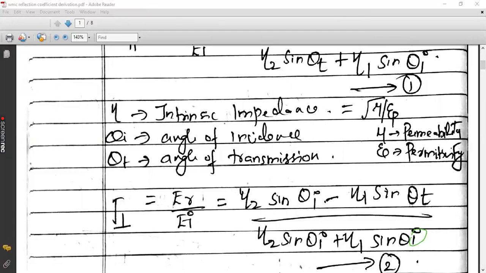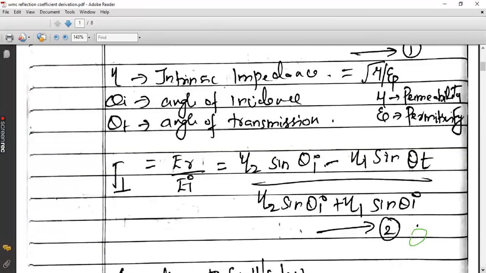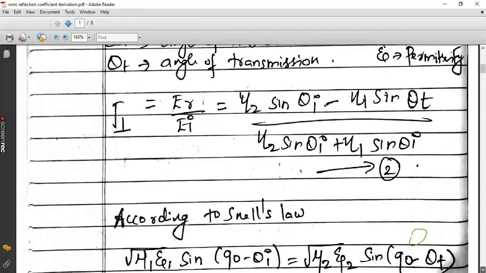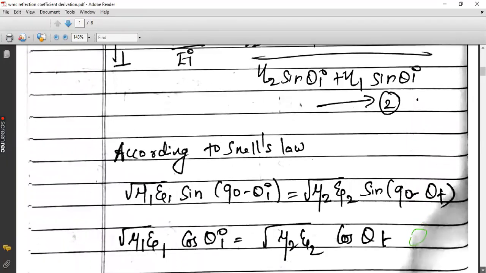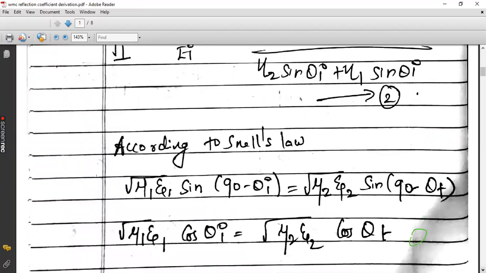Now we are going to rearrange these two equations in terms of theta I alone, and we need to discard theta t. For this, we'll be using Snell's law. We will revisit those two equations later, and now we will switch to Snell's law, because from Snell's law only we are going to rearrange 1 and 2. You know Snell's law. What is the basic definition of Snell's law? The basic or fundamental equation of Snell's law, other than the simple arrangement, can anybody tell? Simple arrangement of Snell's law.